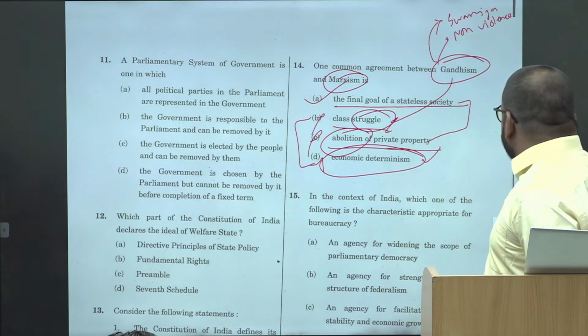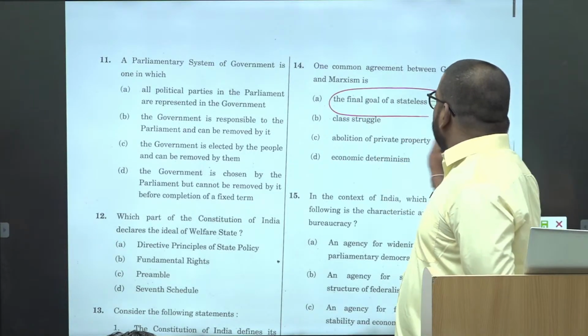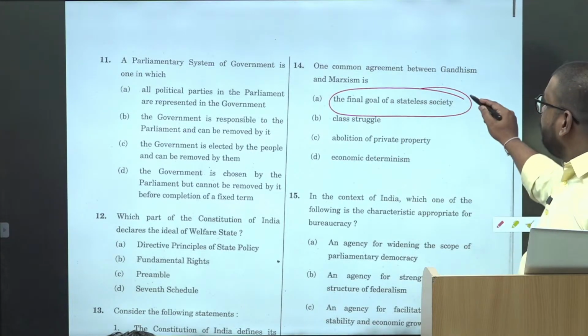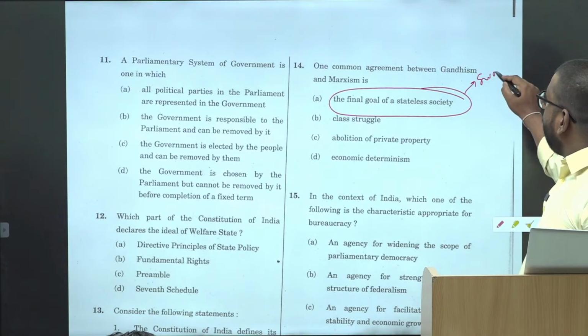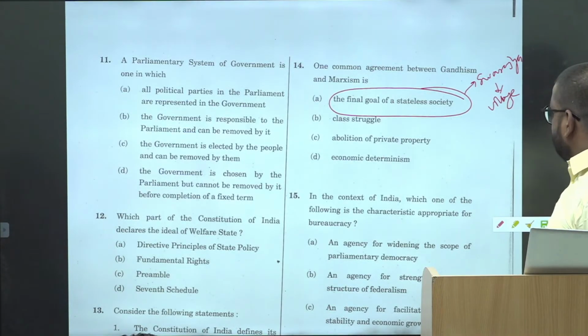So the final goal of the stateless society, again which principle of Gandhism calls for a stateless society? Swaraj, based upon village republics, right? Yes. Okay.